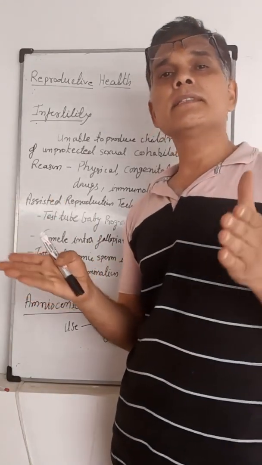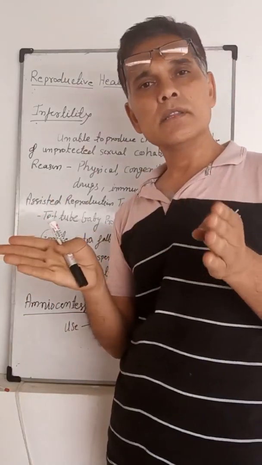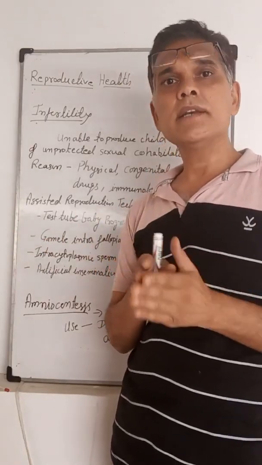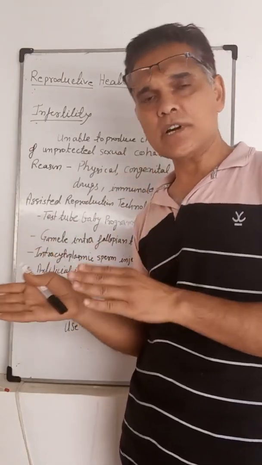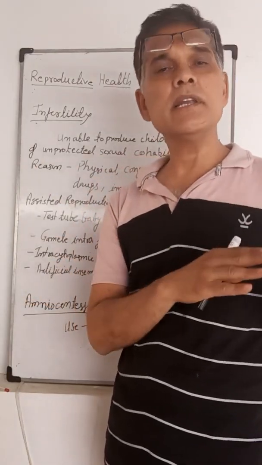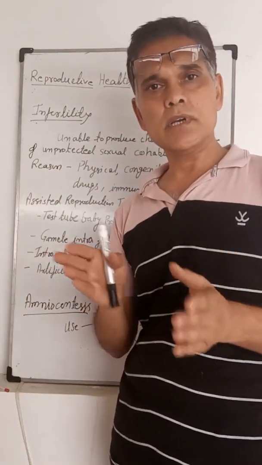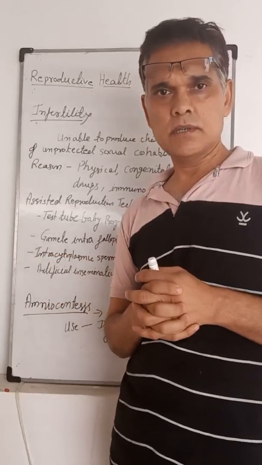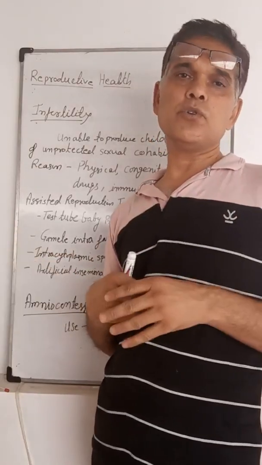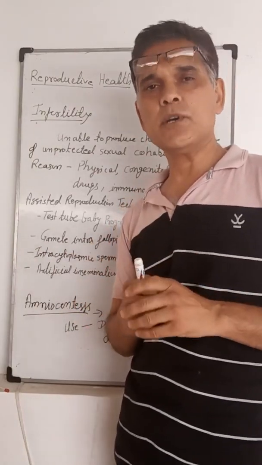Sometimes the egg is obtained from the mother and the sperm is obtained from the father. Then after fertilization outside the body in the test tube, under natural-like conditions, it is transferred into another female if the mother is not capable of producing new eggs, or if the mother produces eggs but is not capable of producing young ones, meaning the gestation period is not successful in that particular female.